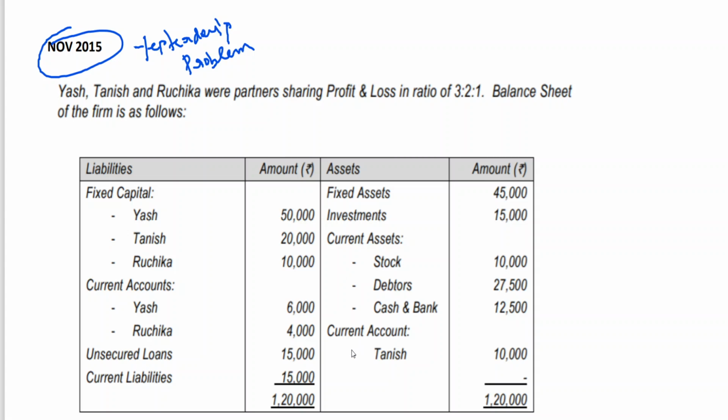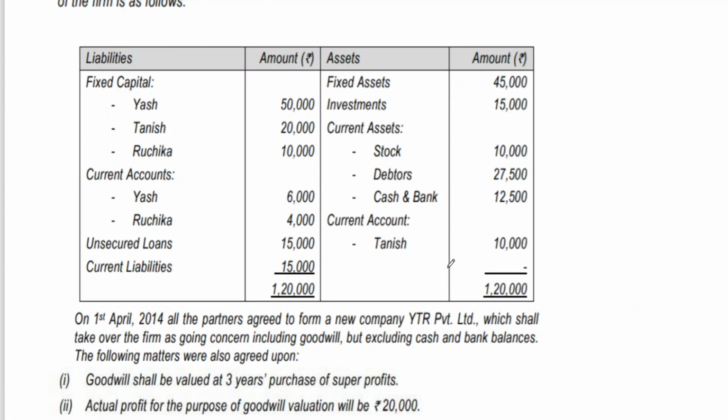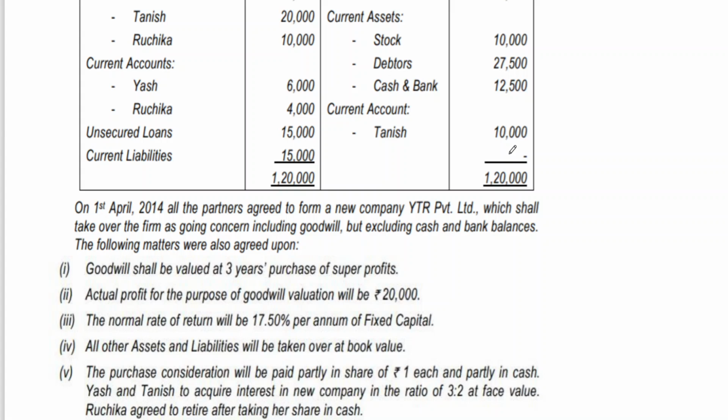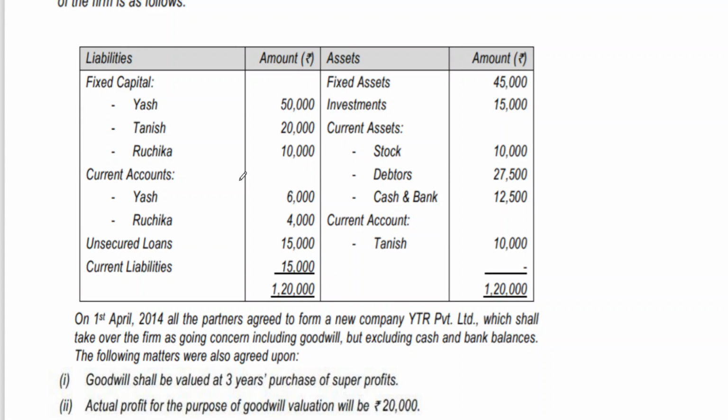Only thing is that you have the current account of Tanish. In the previous problem, I think C doesn't have any current account balance, but in this case we have a current account. I think this will be transferred to the capital account. Tanish's current account will be transferred to Tanish's capital account.